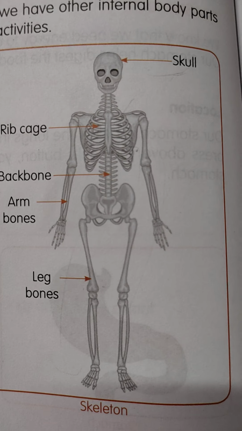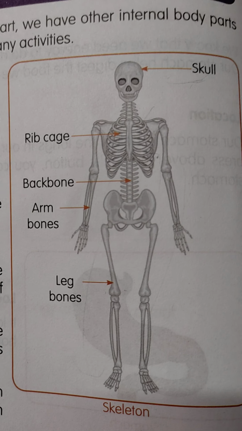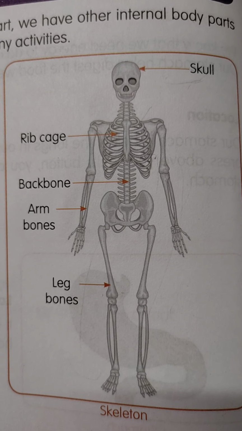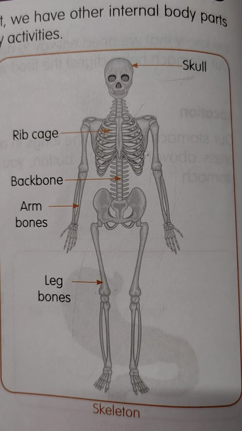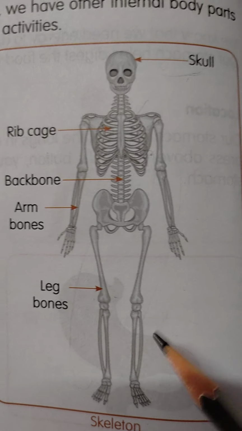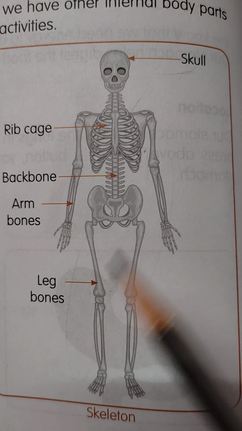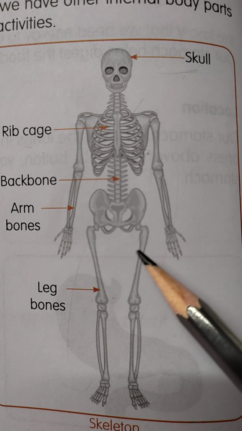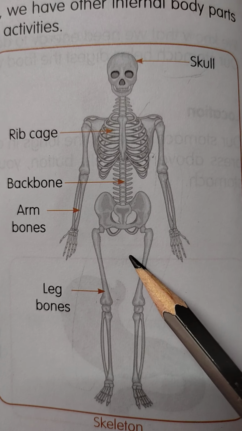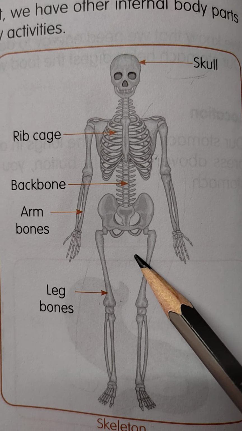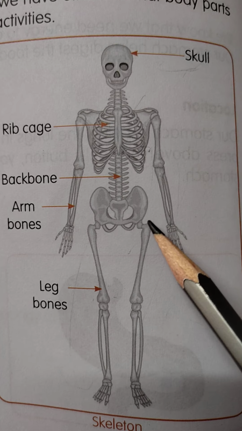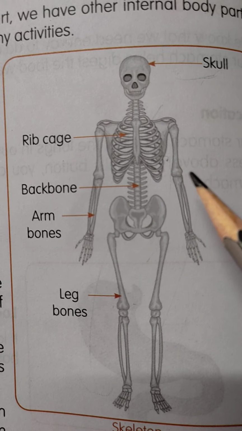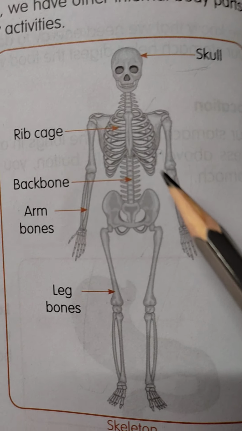How do you feel that? Yes, it is very hard to touch. Okay, cuties. Our bones protect the internal organs of our body. Bones give shape to our body and also help us to do many activities.